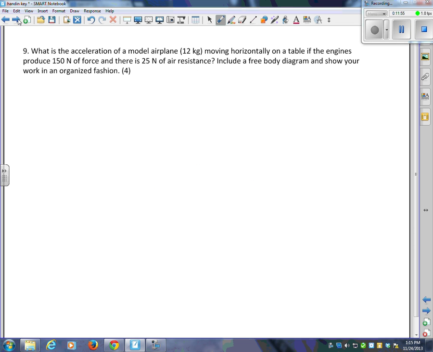And the last question, what is the acceleration of a model airplane moving horizontally on a table if the engines produce 150 newtons of force and there's 25 newtons of air resistance? Include a free body diagram to show your work in an organized fashion. All right, so I've got my model airplane. It's on the ground. Got a weight force, got a normal force, and they're balanced. There is 25 newtons of air resistance, friction, and the engines are producing 150.